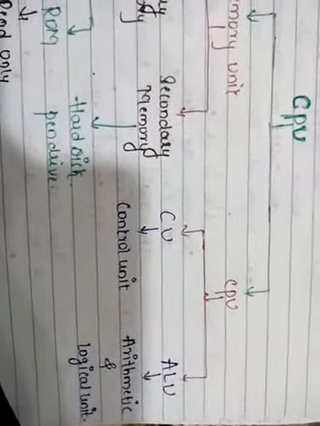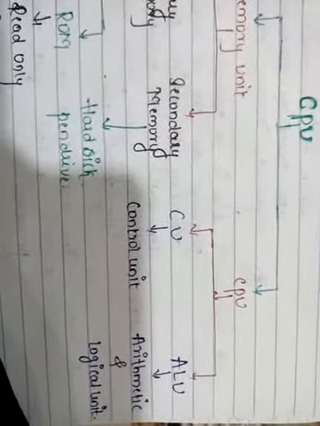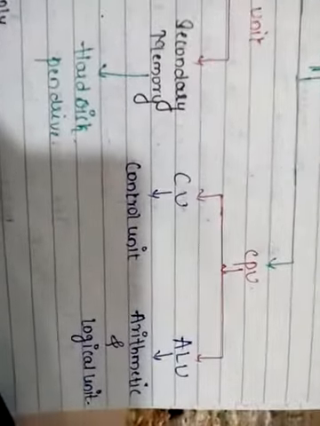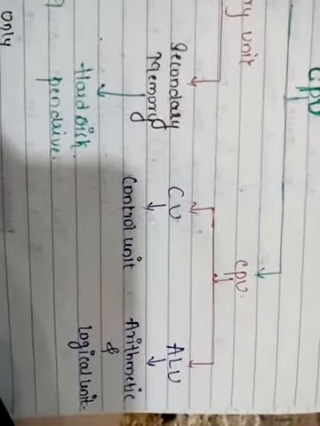Next, ALU. What is ALU? ALU stands for arithmetic and logical unit. All the processing, all the calculation, arithmetic calculation as well as logical calculation, will be done in this part of the computer. Any processing takes place in the ALU only. Arithmetic means all the addition, subtraction, multiplication, division, modulus, anything arithmetic.